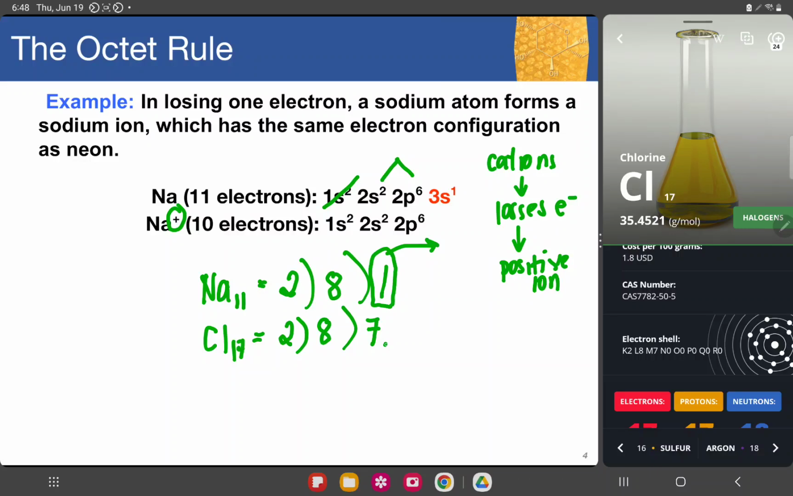Now, for this 7 to be 8, it will look for another partner, such as sodium, that can donate 1 electron to chlorine for it to be stable. It's easy for chlorine to receive an electron since it only needs 1 to complete its stabilized form, right? So if it is easier for chlorine to receive, that means it is an anion.